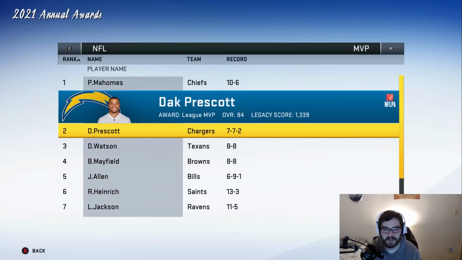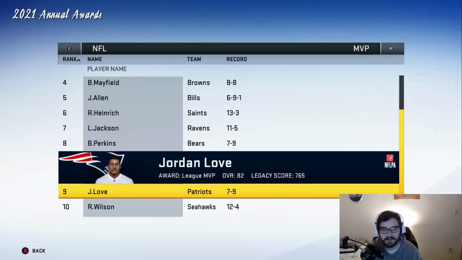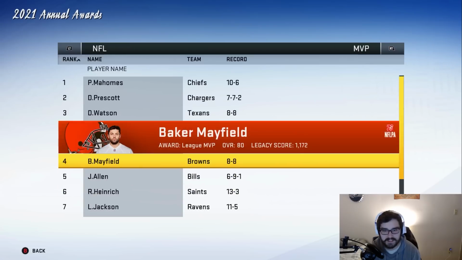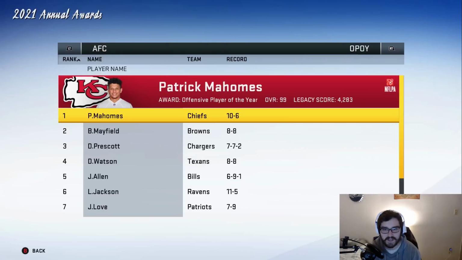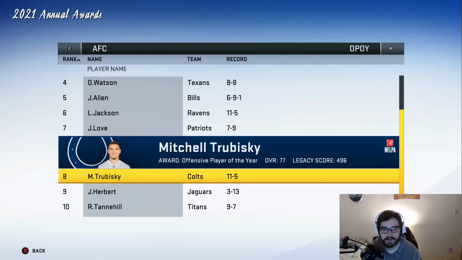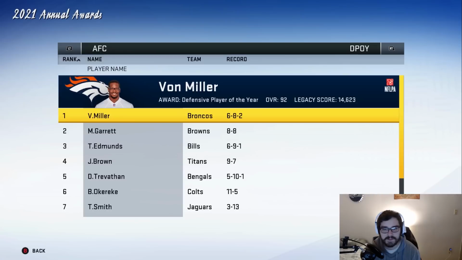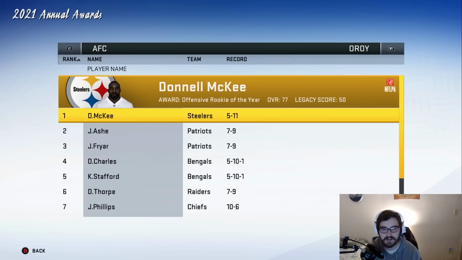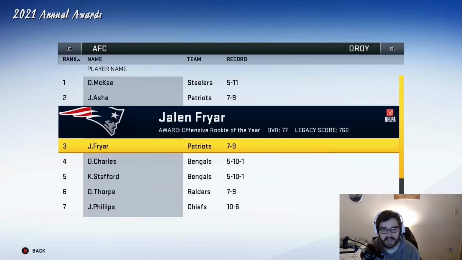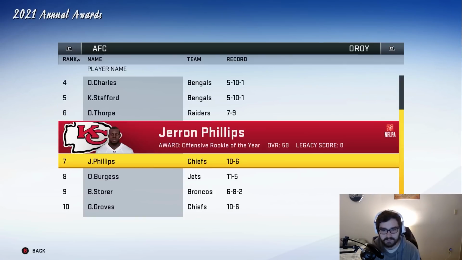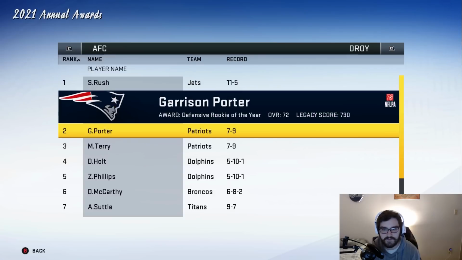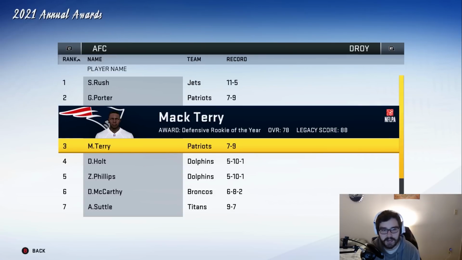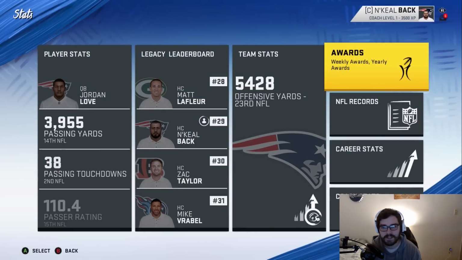The Chargers go 7-7-2, which is a really interesting record to see. Jordan Love at number 9 for MVP. Didn't expect to see him up here. Offensive Player of the Year in the AFC is Patrick Mahomes, but we do have Jordan Love at number 7. Defensive Player of the Year is Von Miller. Nobody from the Patriots. Offensive Rookie of the Year goes to Donald McKee, but Jalen Ashley and Jalen Fryer at 2 and 3. Defensive Rookie of the Year goes to Stephon Rush, but Garrison Porter and Mac Terry at 2 and 3. So we got very close to winning some awards.